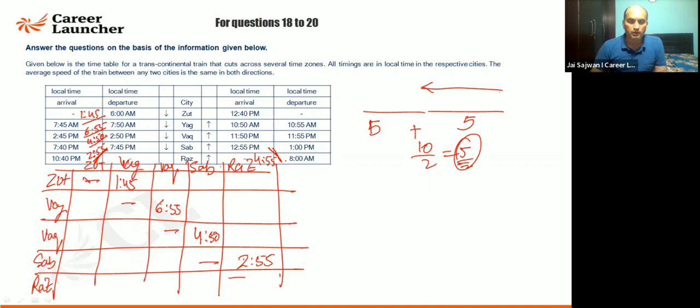In the vice versa, when you are going from RAS to SEP, it is coming out to be 4 hours and 55 minutes. SEP to RAS or RAS to SEP is 4 hours and 55 minutes. Fine. Here it is coming out to be 1 to 11. So how many hours is coming out to be? It is 10 hours and 50 minutes. So I'll write 10 hours and 50 minutes.